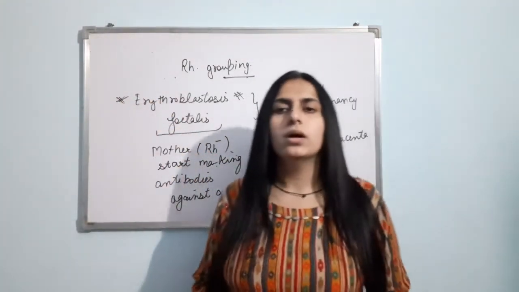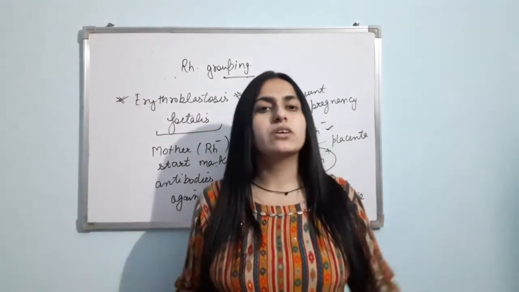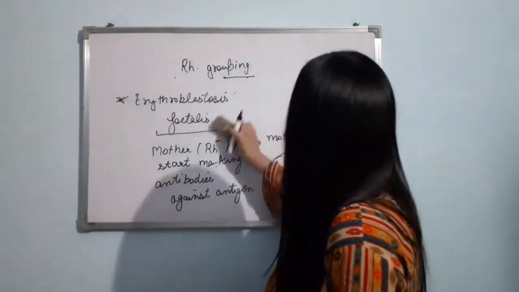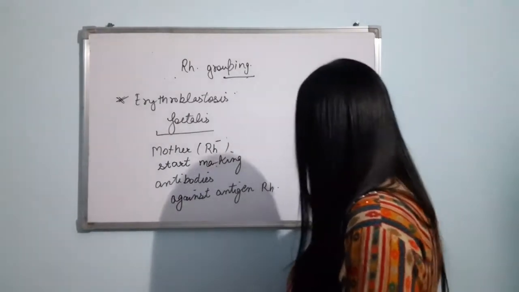Clear? Now let us talk about the coagulation of blood, or I can use the term clotting of blood.